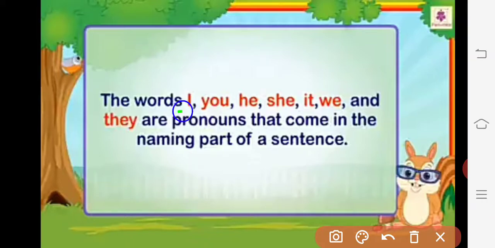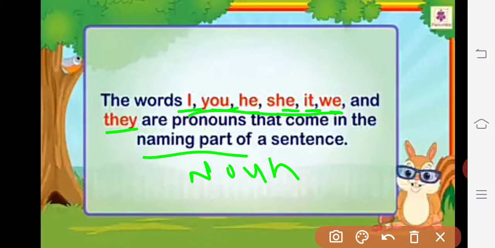The words like I, you, he, she, it, we and they are the pronouns that come in the naming part of the sentence. Naming part of the sentence means where we keep a particular name, like Mohanlal just now. In place of that naming part we use pronouns. Instead of a noun we use a pronoun.